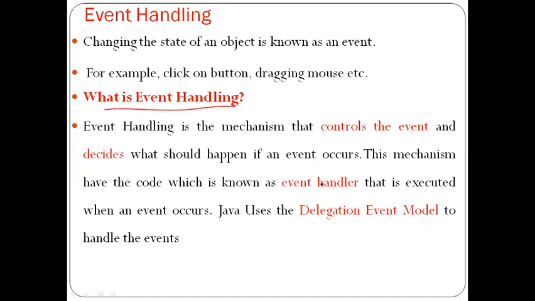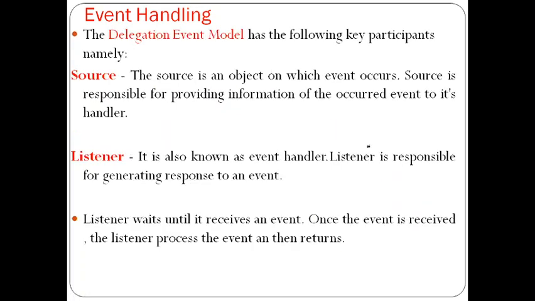So in Java, we follow the concept called the delegation event model. In the delegation event model, we have two important participants. One is the source and the second one is the listener.